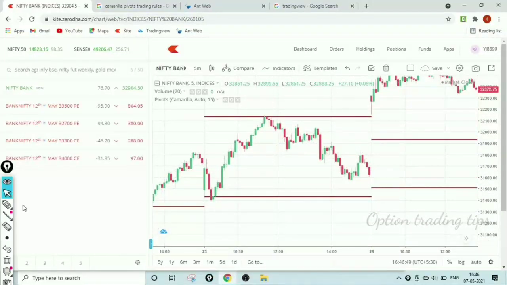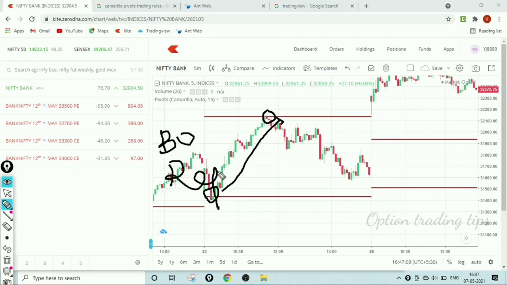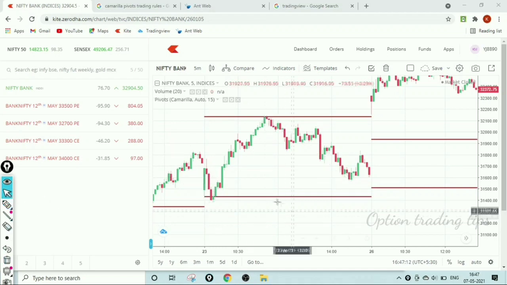Here the S3 rejection happened perfectly. When the candles touch the S3, they move towards upside and reach the R3. When the candle touches the R3, if you wait here, you will get two options: one is breakout and the other is rejection. Here the rejection happened and the market moved downside very well.